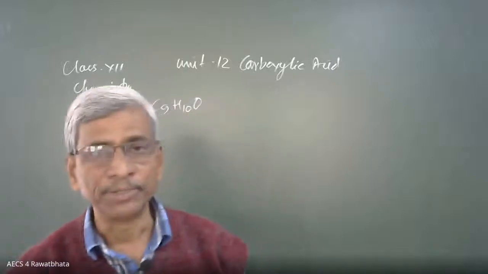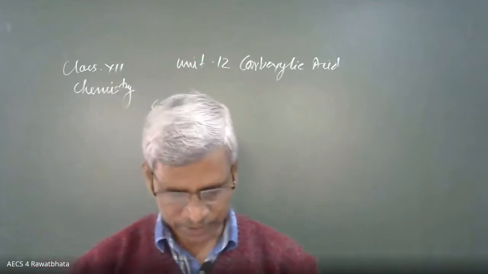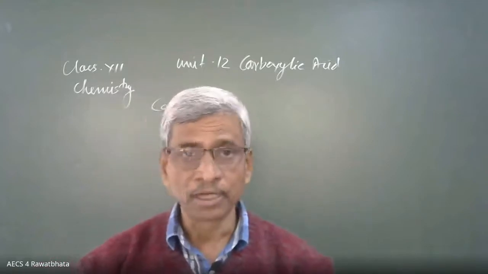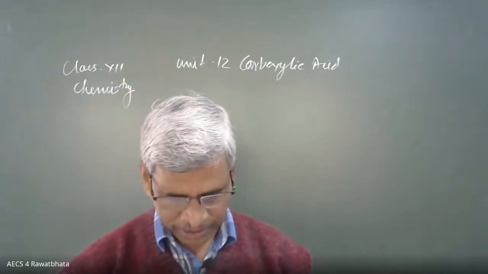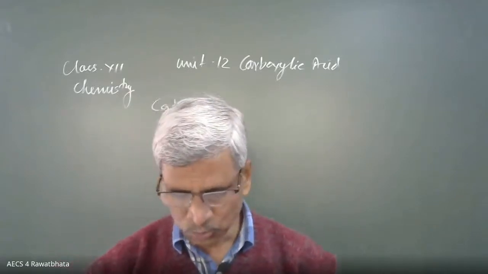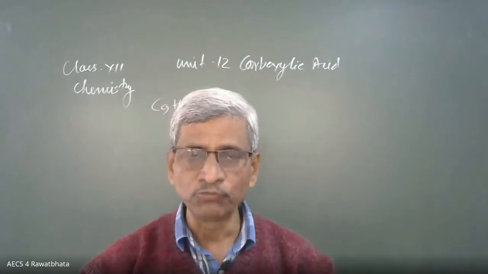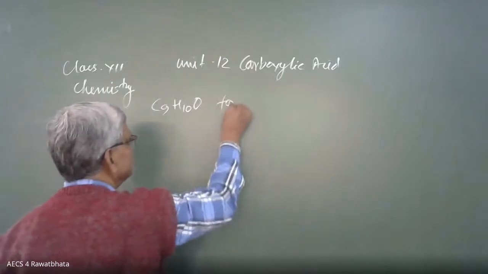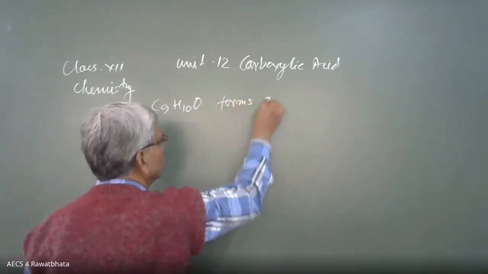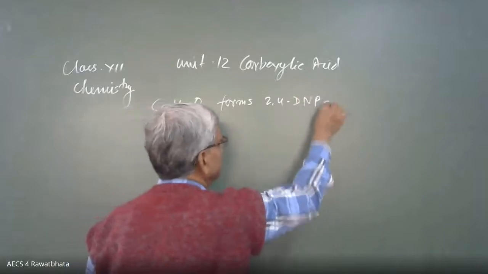Oxygen. It may be aldehyde, it may be ketone, it may be alcohol, it may be ether. It may not be carboxylic, it may not be ester. It forms 2,4-DNP derivative.